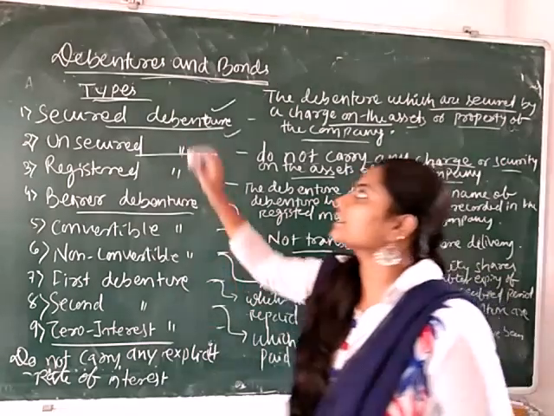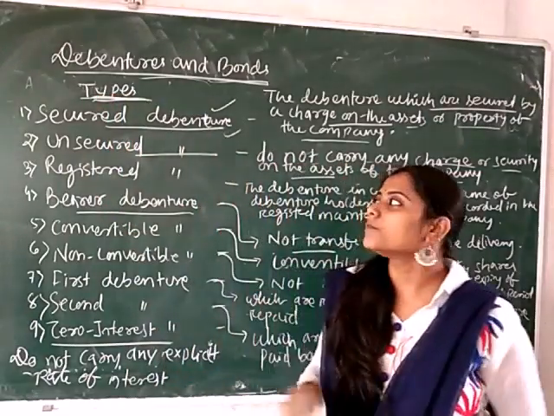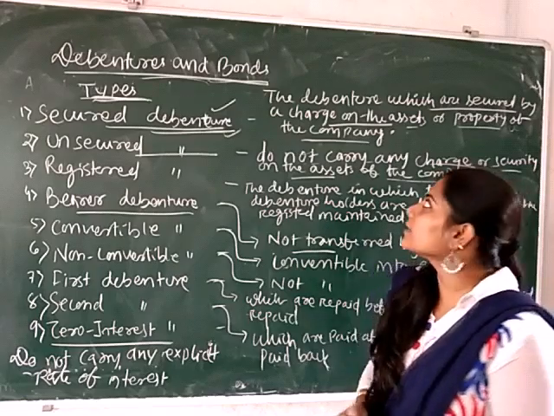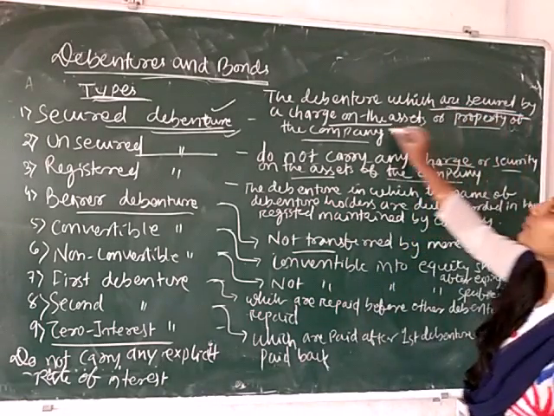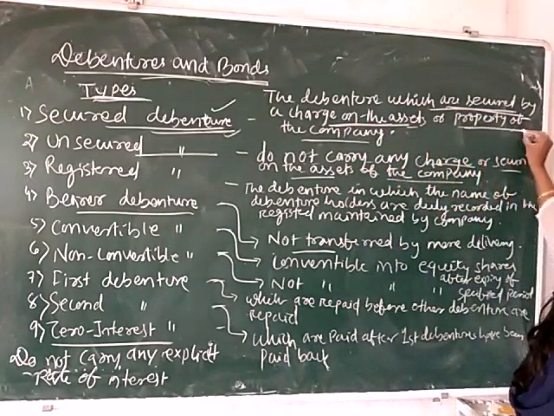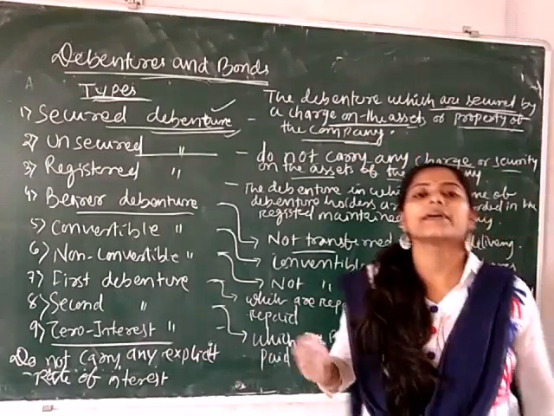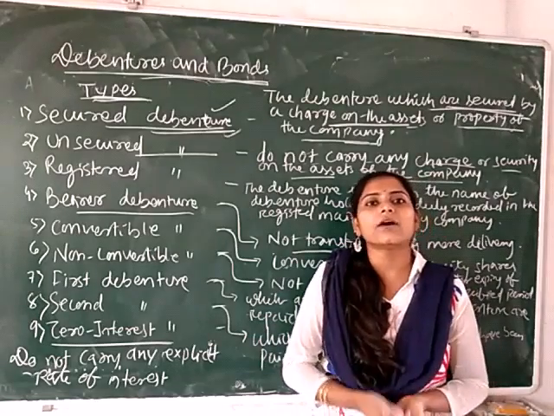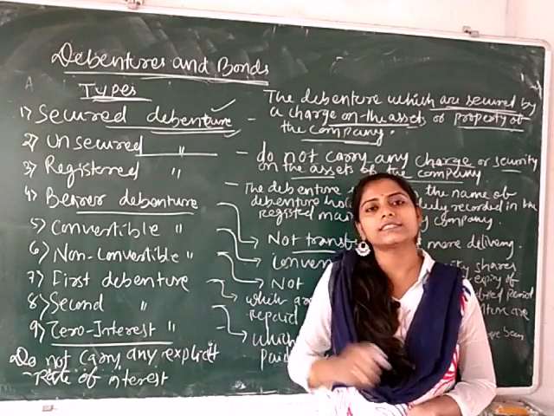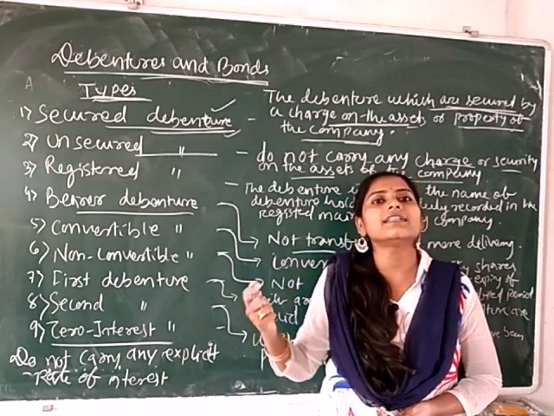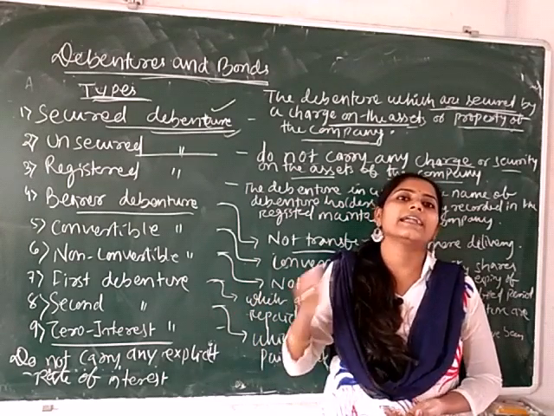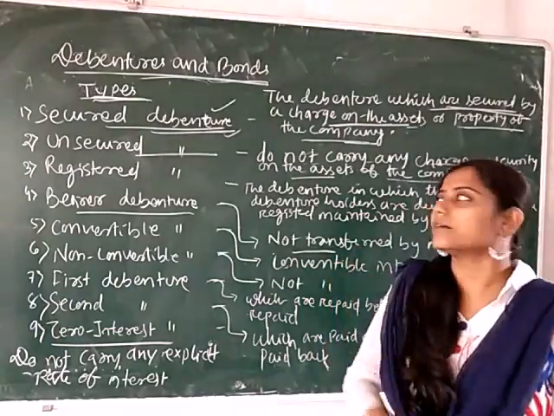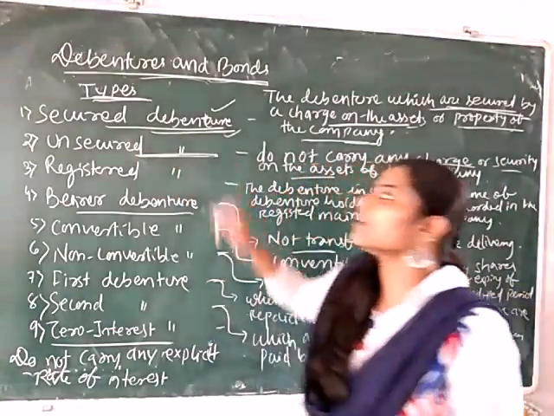Some types related to the debentures. So the first is secured debentures. Secured debentures are those debentures which are secured by the charge on the assets or the property of the company. That means if the company defaults to pay the principal amount or the interest to the debenture holders, then the debenture holders can sell the assets of the company and claim their principal amount or the interest amount.